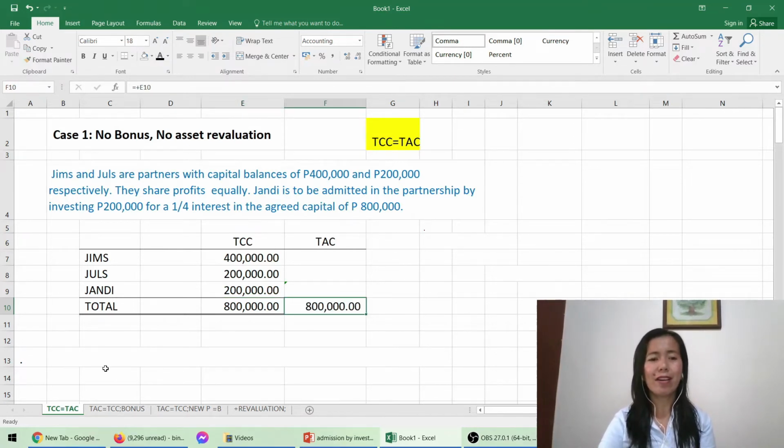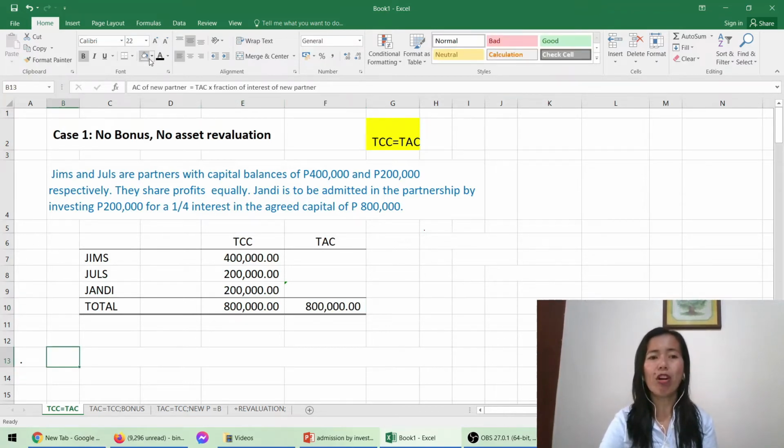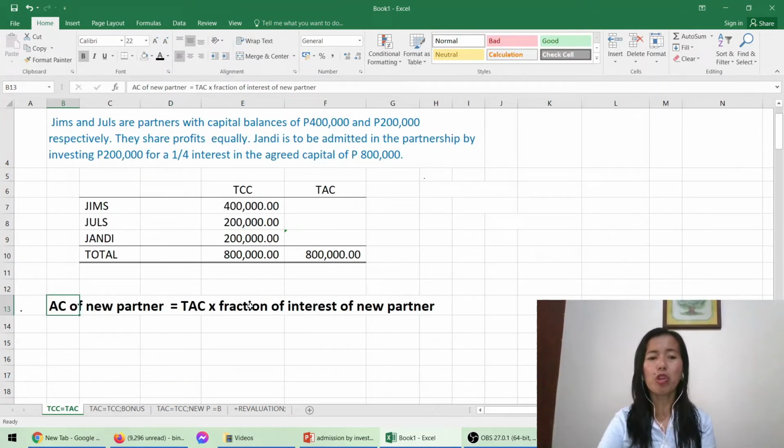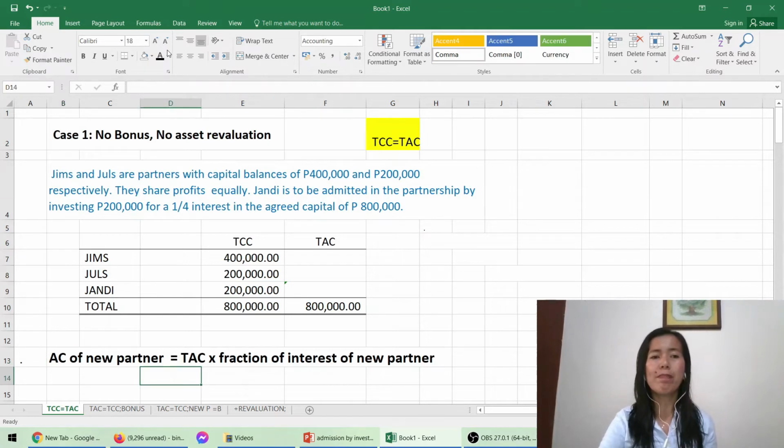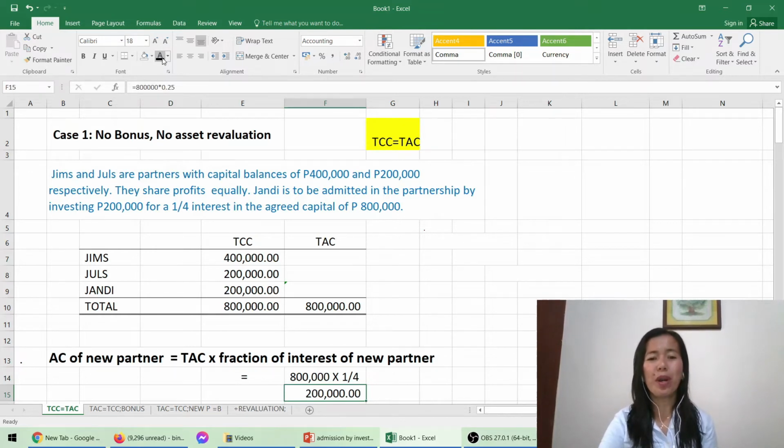That is 800,000. Now we're going to determine the capital credit of the new partner. To compute that one, TAC times fraction of interest of the partner. So the TAC is 800,000 times 1/4. That will give us how much? That will give us 200,000. So the capital credit of new partner is 200,000. So we're going to write it here under the column of TAC, 200,000 pesos.